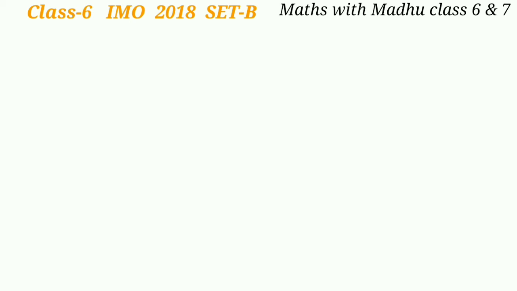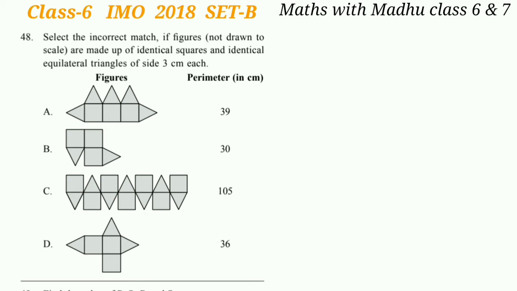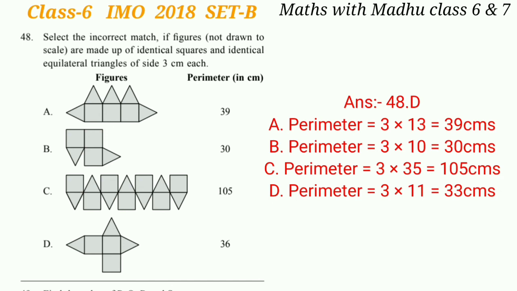Now question 48. Select the incorrect match, if the figures are made up of identical squares and identical equilateral triangles of side 3 cm each. Equilateral triangles means all sides are equal. Look at option A. There are 13 sides, so the perimeter will be 13 multiplied by 3, which is equal to 39 cm. Similarly, option B, there are 10 sides, so the perimeter will be 3 multiplied by 10, which gives 30 cm.